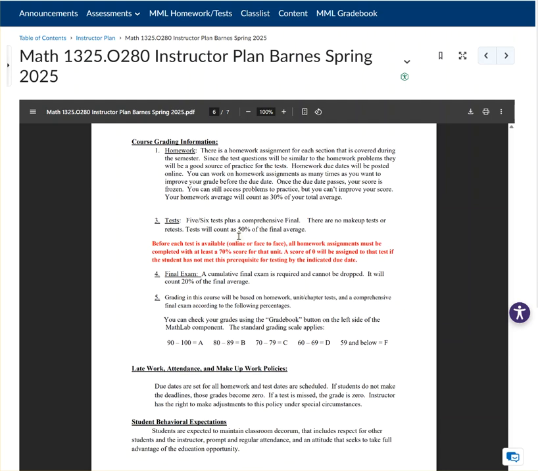Grading. So there's homework, tests, and a final exam. Homework, there's a homework assignment for each section. And the due date, honestly, is at the end of the course. So listen carefully. Everything is available day one. It is ultimately due the end of the course. But you must work on things each week to be present. You have to work on something.